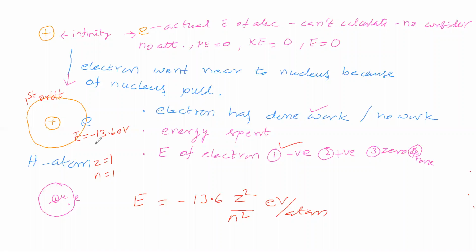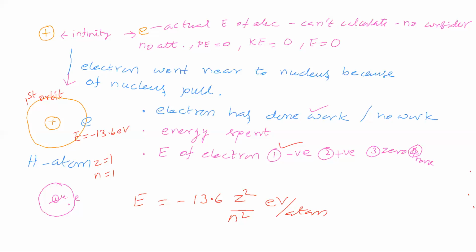Is it the actual energy of the electron, or is it derived by considering this assumption, this infinity distance? So it is a derived one. It is not the actual energy of the electron. So we got why the energy of the electron is negative: it is not actual, it is derived.